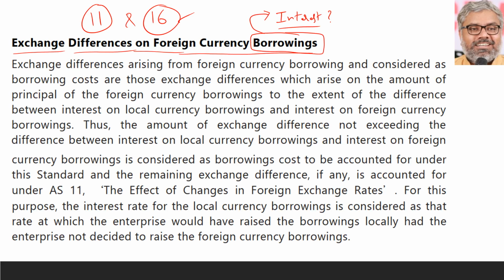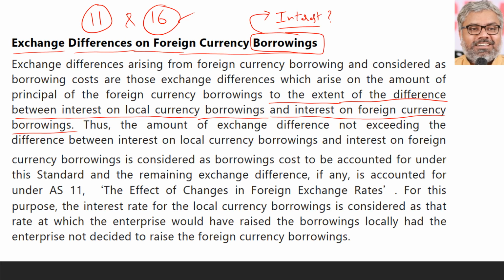Read it carefully. Exchange differences arising from foreign currency borrowing and considered as borrowing costs are those exchange differences which arise on the amount of principal of the foreign currency borrowings to the extent of the difference between interest on local currency borrowings and interest on foreign currency borrowings. This is the crux of it. So what is borrowing cost here?